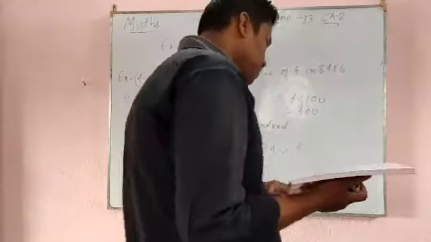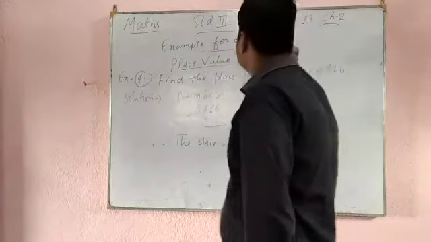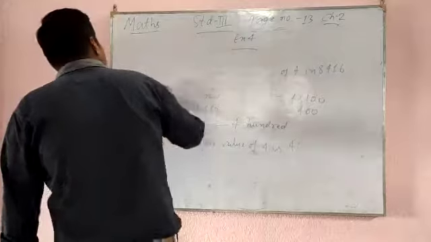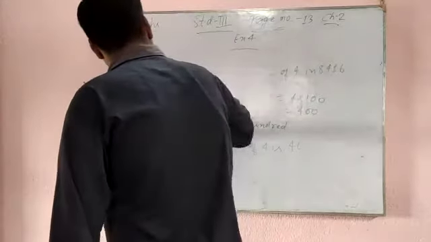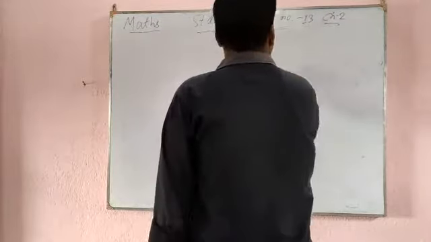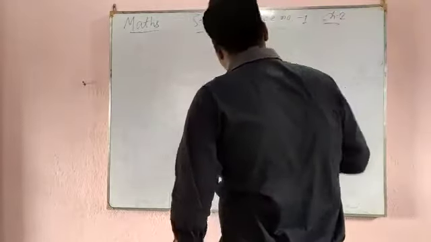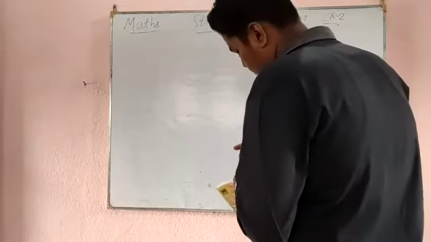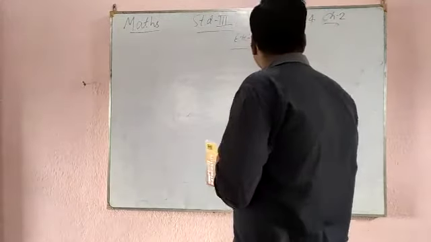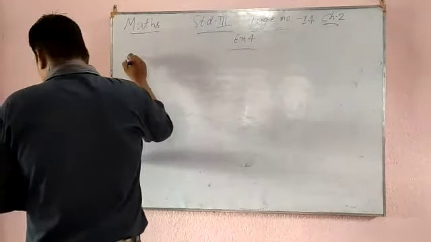Now come to exercise 4, page number 14, question number 10.